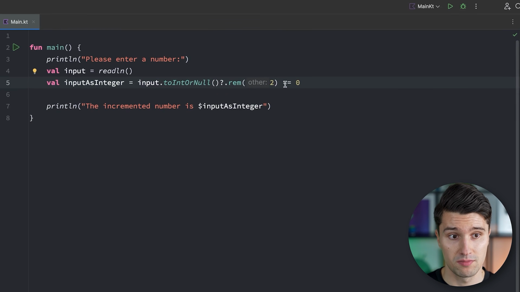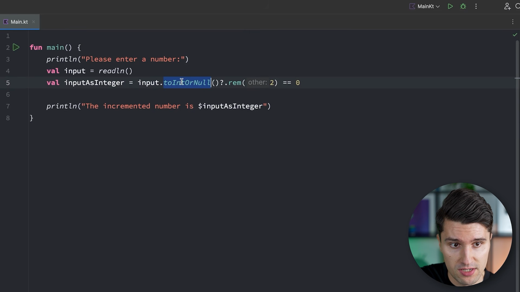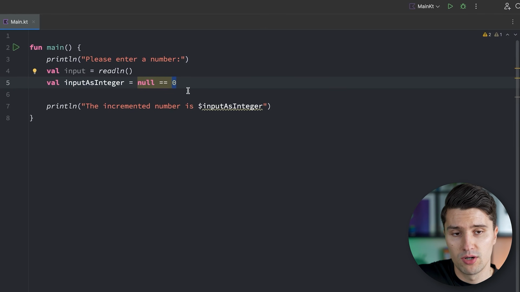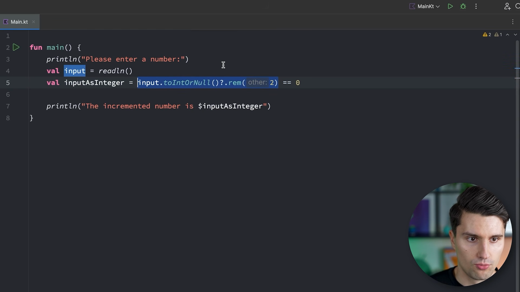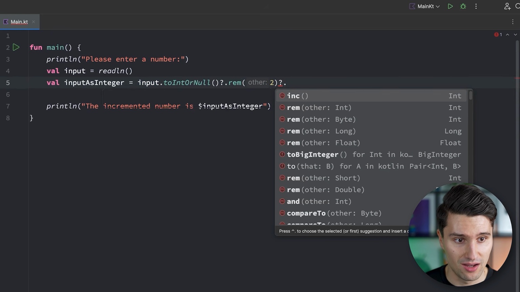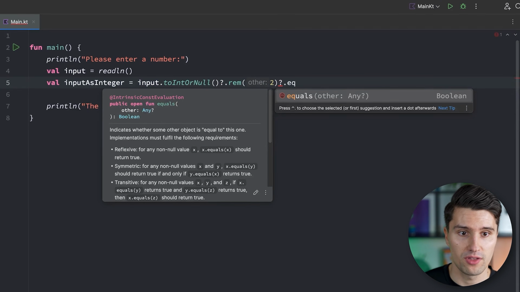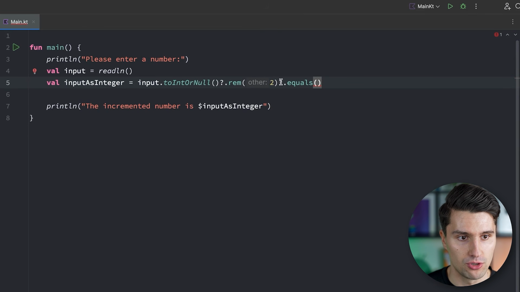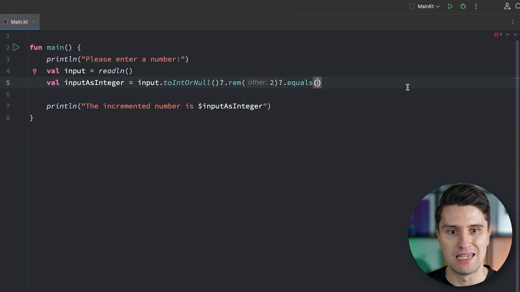This would now work because the end result of this expression here could still be null. So if this here is null, then this part of the code would not be executed due to this operator. So this whole result here could be null, but comparing null with a 0 is a perfectly valid comparison, because null is not the same as 0, but the result of that would be true again. So we could do it like this, or we could again chain another call with another question mark dot equals to compare this with another value. And this is now the same as the double equals operator, just that we can also use the question mark dot operator before. So we could say equals 0.